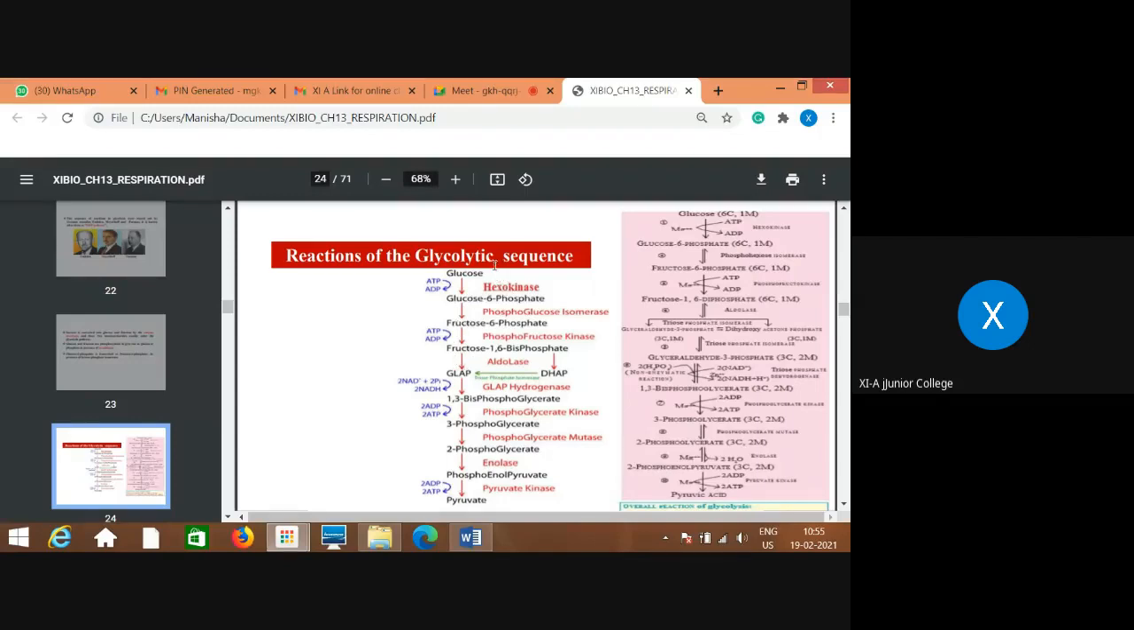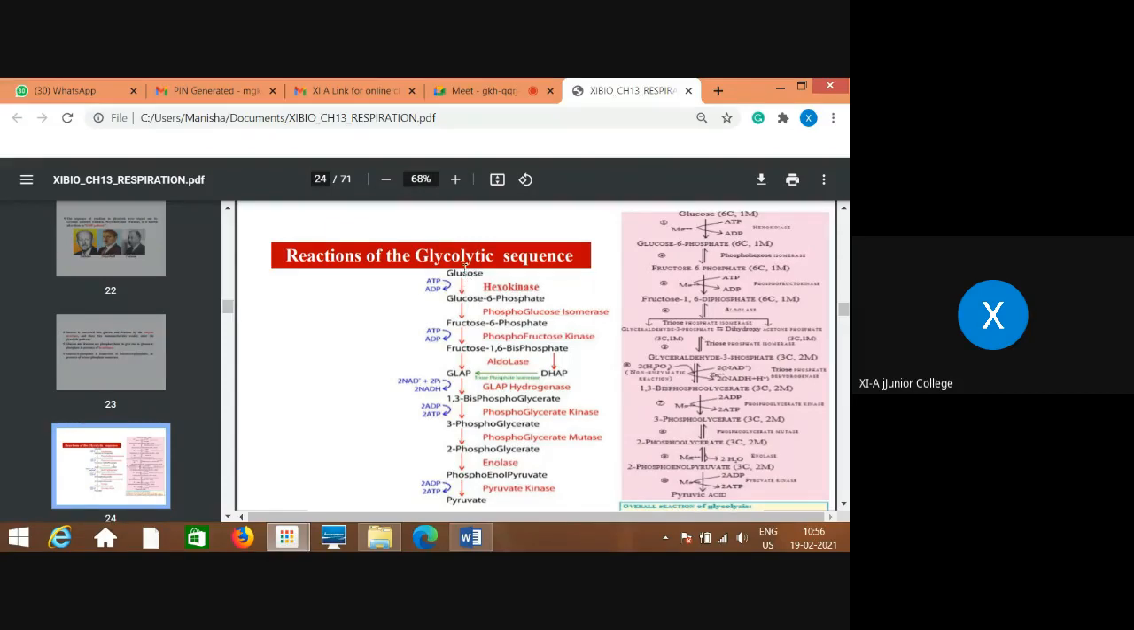Try to understand how many carbons are present in a glucose molecule. You can unmute and answer, it doesn't matter, because until and unless you know the basic things, afterwards you will not understand. Is it right? 6 carbon. Just now I told you, hexose means a 6 carbon compound.